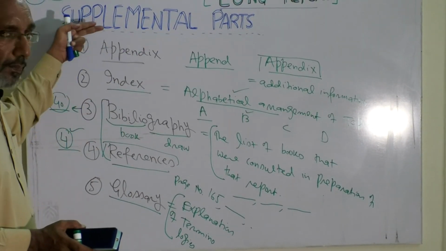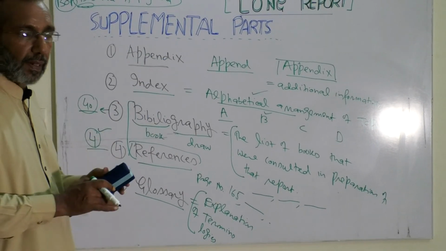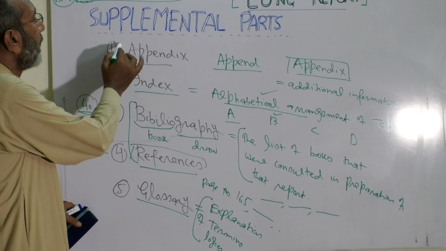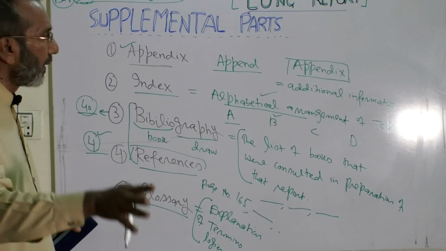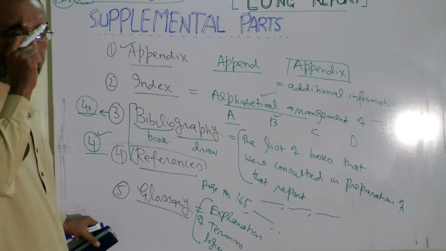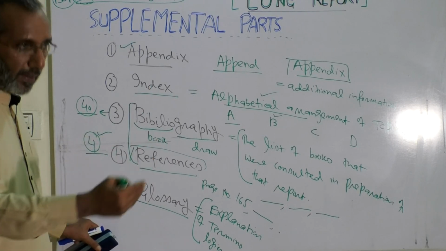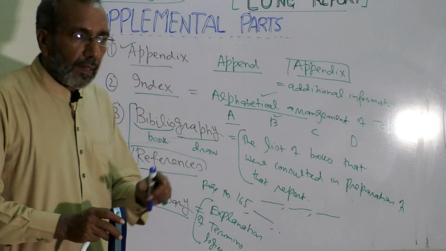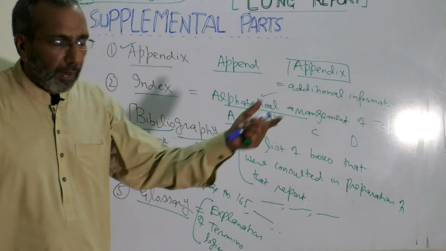So what are supplemental parts? They are additional parts in addition to the report, and they are almost always there. Appendix is basically anything that is added to the report for further clarification, for further explanation. Index means the topics that were discussed; we make a list of all those topics alphabetically, A, B, C. Bibliography, in the literal meaning, is a list of books, and in a broader sense it might include many other things.